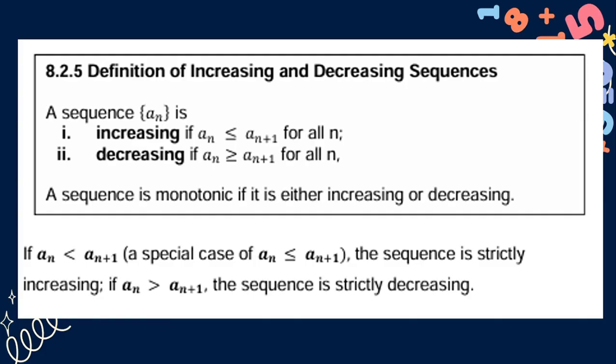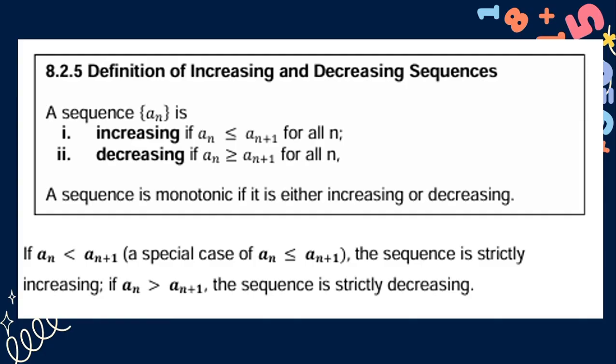So we have the definition of increasing and decreasing sequences. A sequence a sub n is increasing if a sub n is less than or equal to a sub n plus 1 for all n, and a sequence a sub n is decreasing if a sub n is greater than or equal to a sub n plus 1 for all n. A sequence is monotonic if it is either increasing or decreasing.